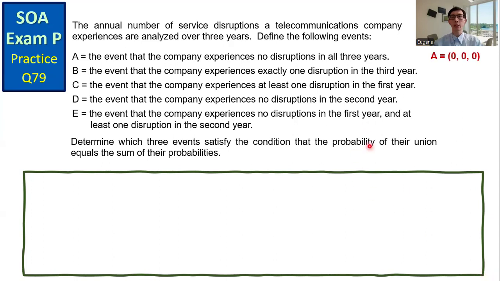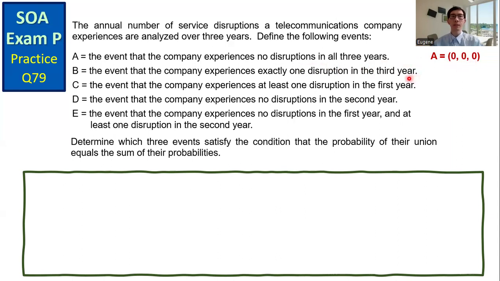Here I use the notation (0, 0, 0) to denote the outcome of event A. This is the only outcome. No disruptions in all 3 years. So 0 disruptions in the first year, 0 disruptions in the second year, and 0 disruptions in the third year.